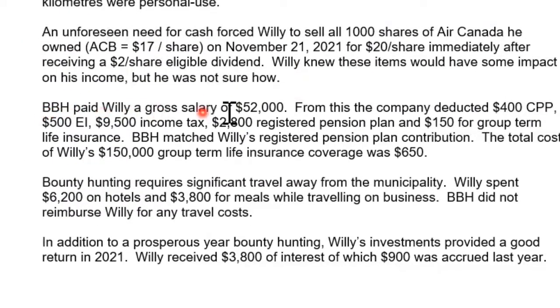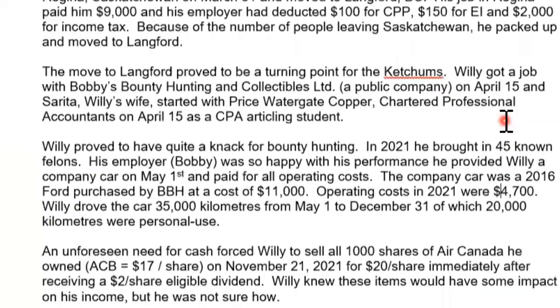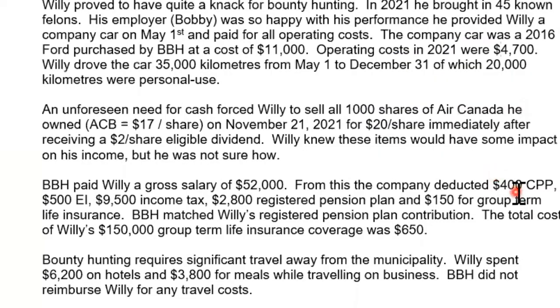Jumping back over, let's see what else we have to contend with. There's BBH paying Willie a gross salary of $52,000. I've already input that. From this, the company deducted $400 of CPP. Every time the company is making a deduction, we have to ask ourselves who's paying that. The company is remitting $400 of CPP on behalf of our friend Willie here. That is an amount that Willie technically pays.